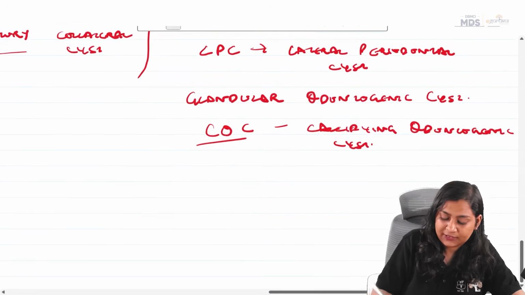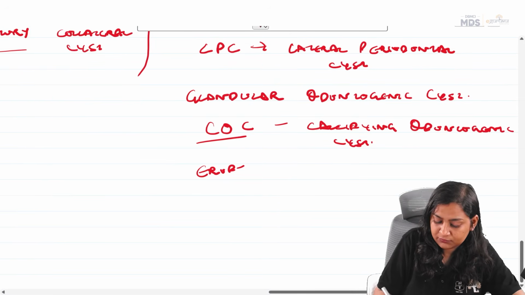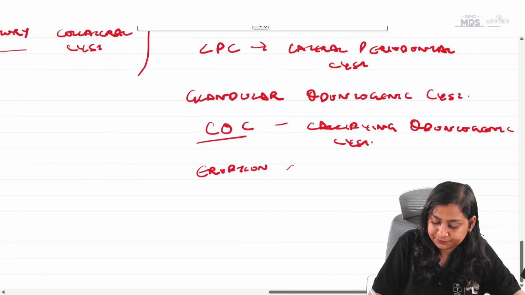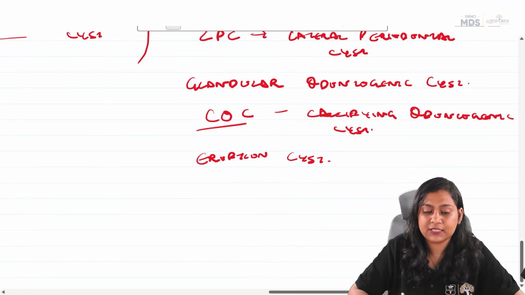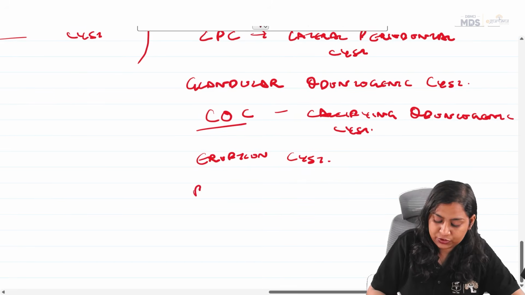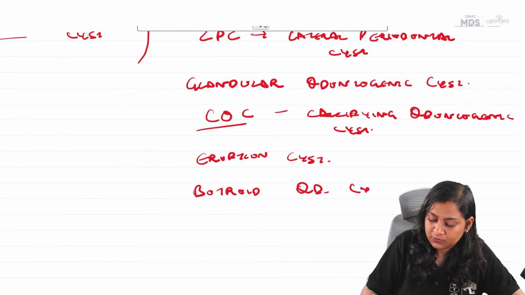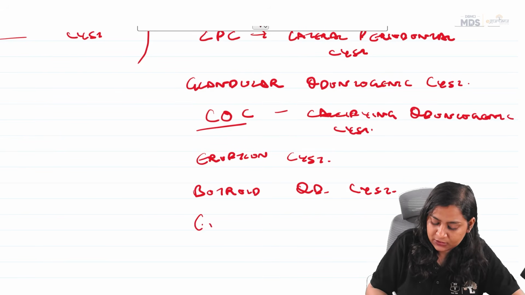Then we have eruption cyst. Then we have botryoid odontogenic cyst. Gingival cyst of newborn and gingival cyst of adult.